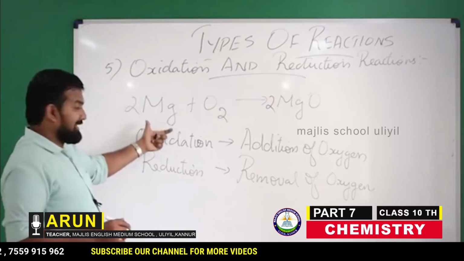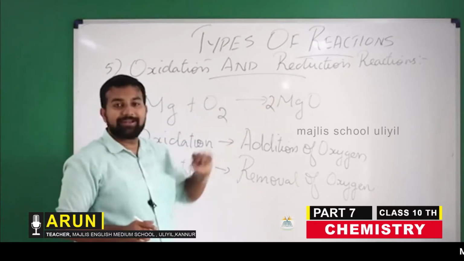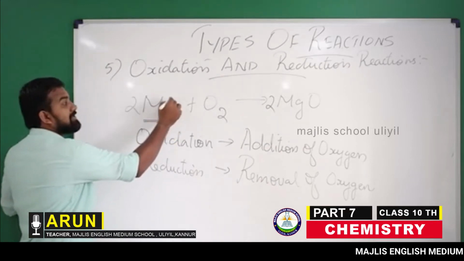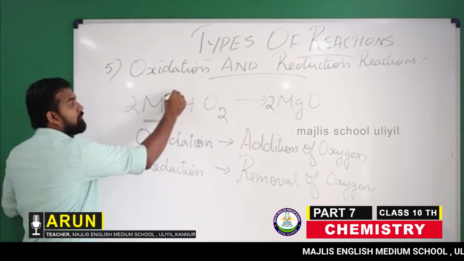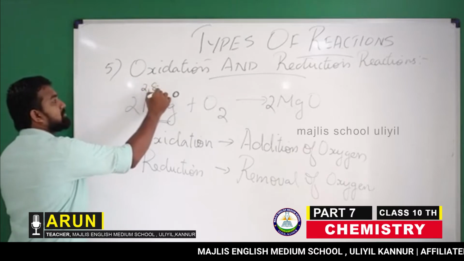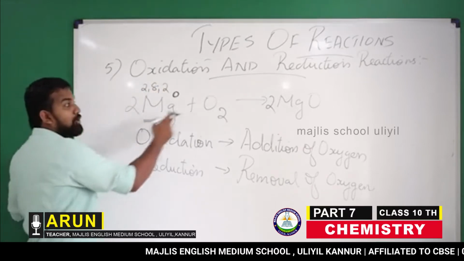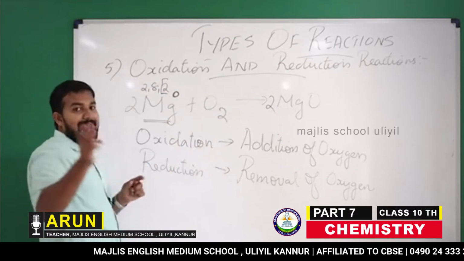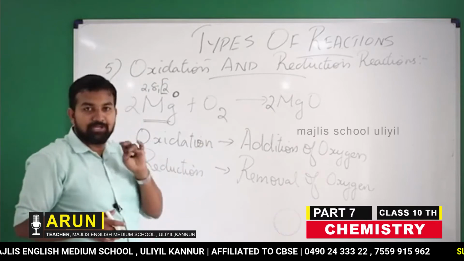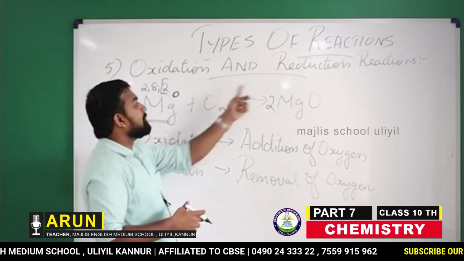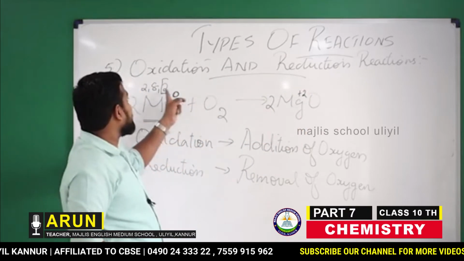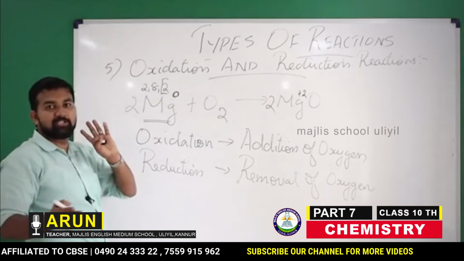It will be magnesium plus oxygen giving magnesium oxide. So what is happening to magnesium here? It was in the ground state. The oxidation number of magnesium is 0, that means it is 2, 8, 2. But what happens here? It will give away its 2 electrons. A reaction happens here means there will be transfer of electrons. That is how the bond forms, by mutual transfer of electrons. So magnesium gives 2 electrons and becomes +2. When magnesium gives 2 electrons it becomes deficient in electrons, so the positive charge increases, +2.